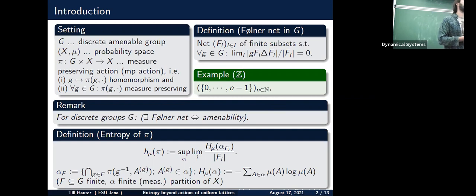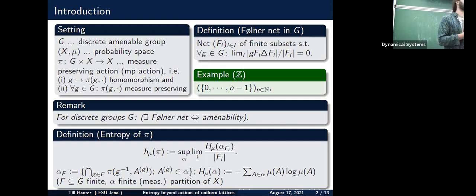Down here are some more of the definitions. So, for example, one has the Shannon entropy, H of alpha, just to give a bit more of the notation here. And alpha lower F shall mean some common refinement of alpha, basically shifted copies of the finite partition alpha, and then the common refinement.